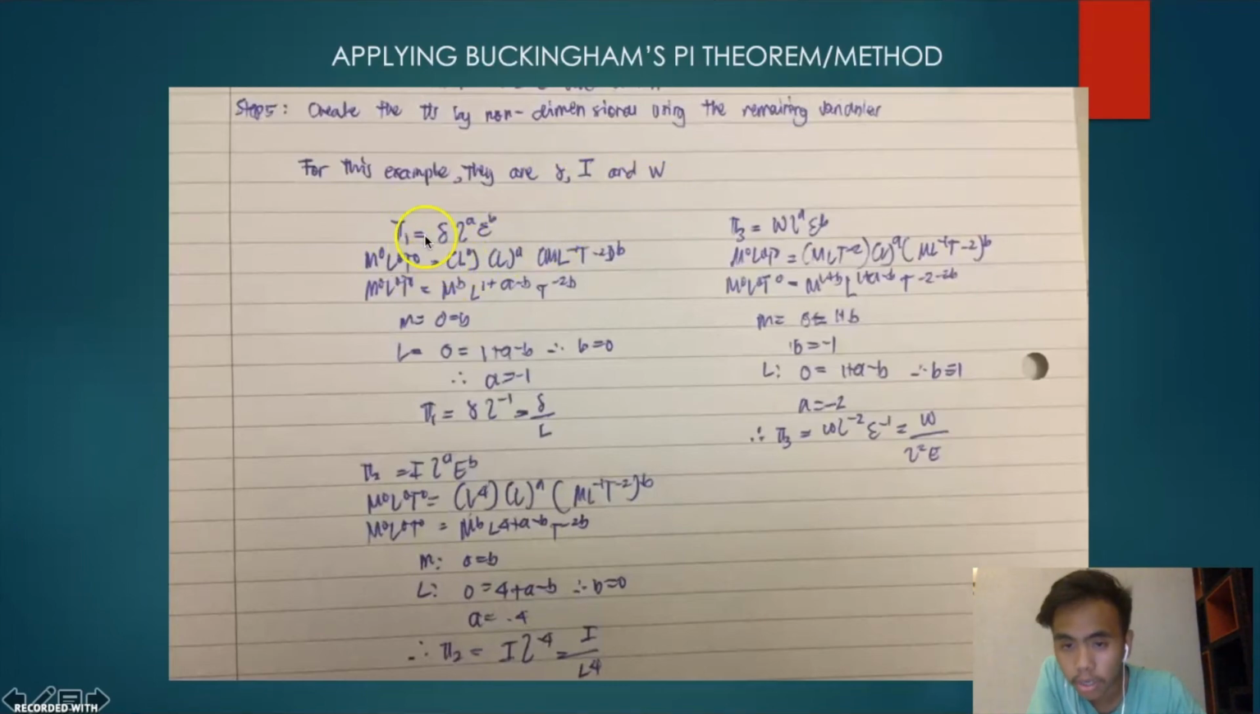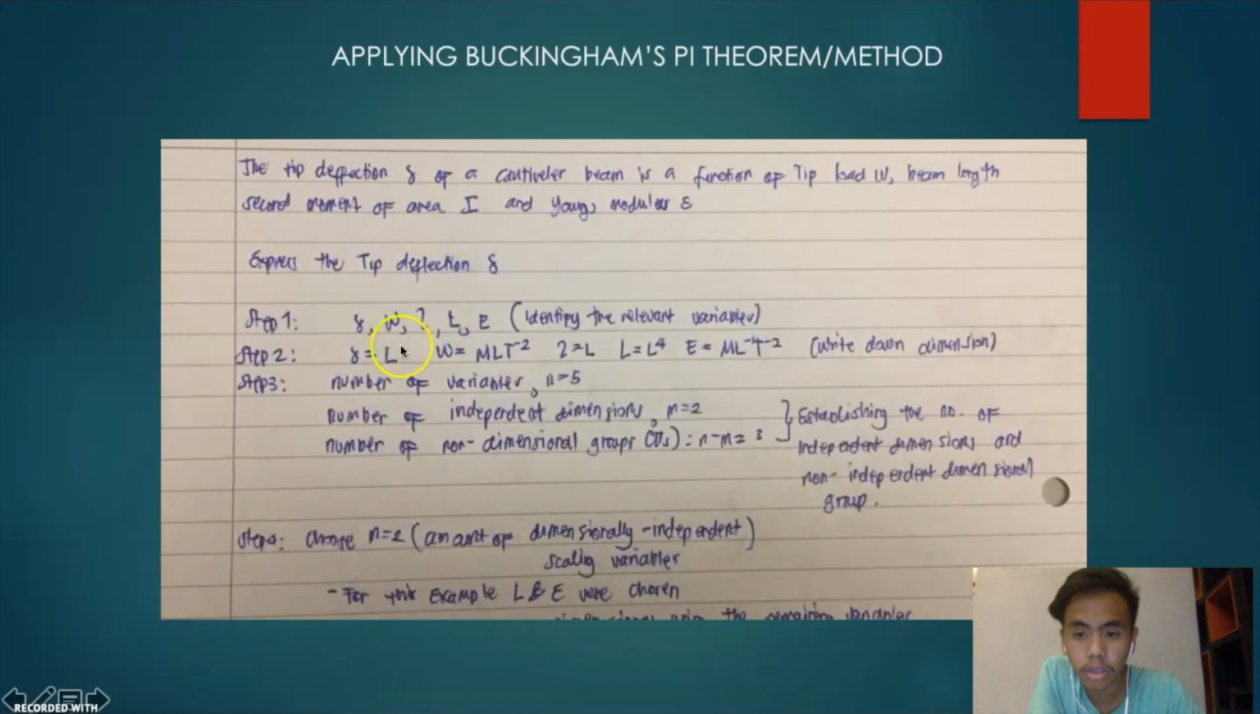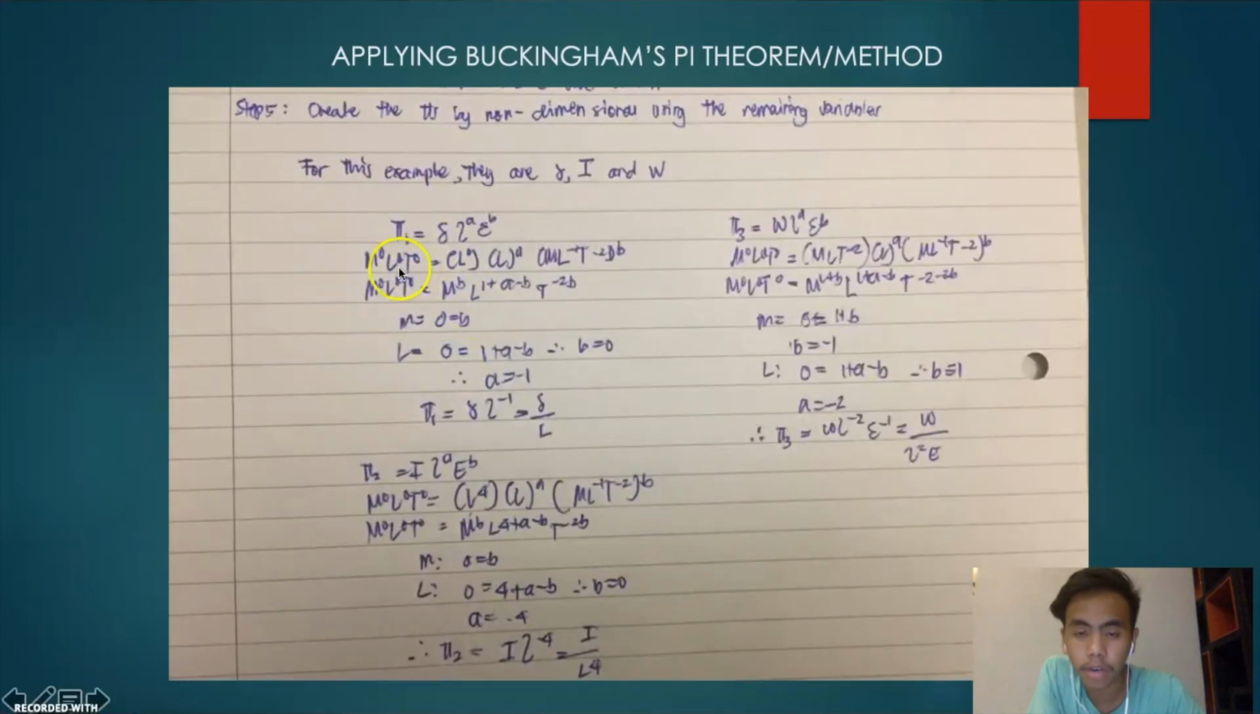So pi 1, from this equation, I substitute this one from its dimension, and after I get the A and B. From M and L, I get A equals -1. From pi 1, the final conclusion is the tip deflection times L raised to -1 equals the tip deflection over L. And the same for pi 2 and pi 3.